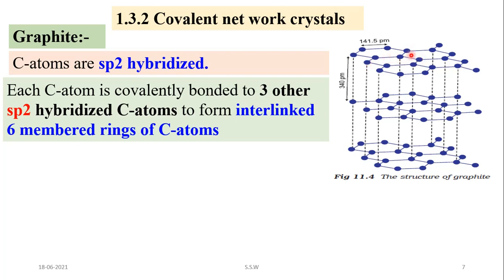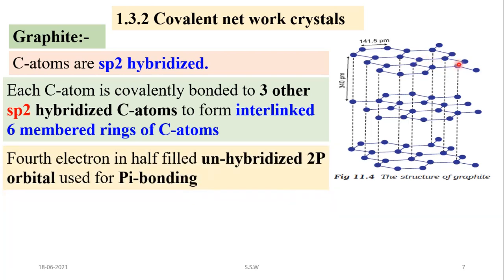So each carbon atom is joined to other 3 carbon atoms and here a hexagonal ring is formed. So these hexagonal rings are interlinked by strong covalent bonds.